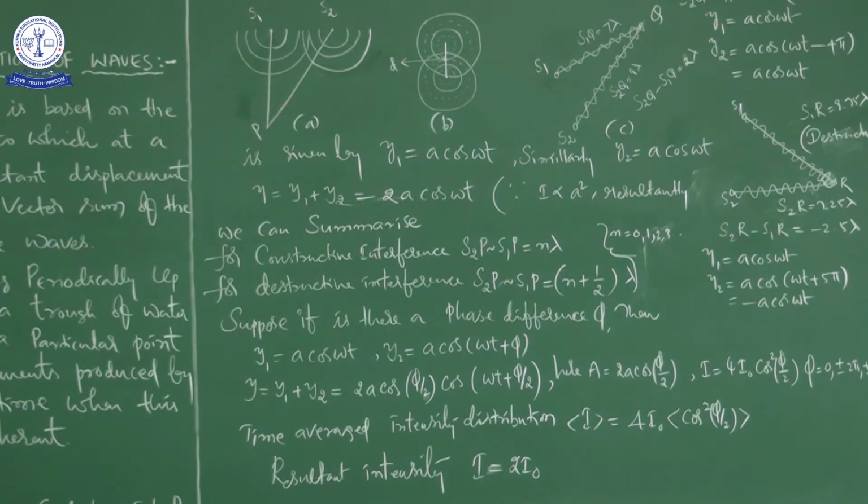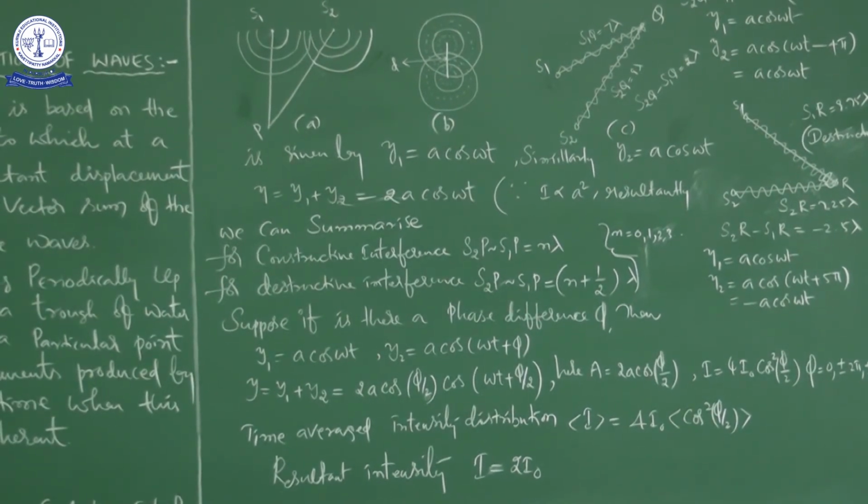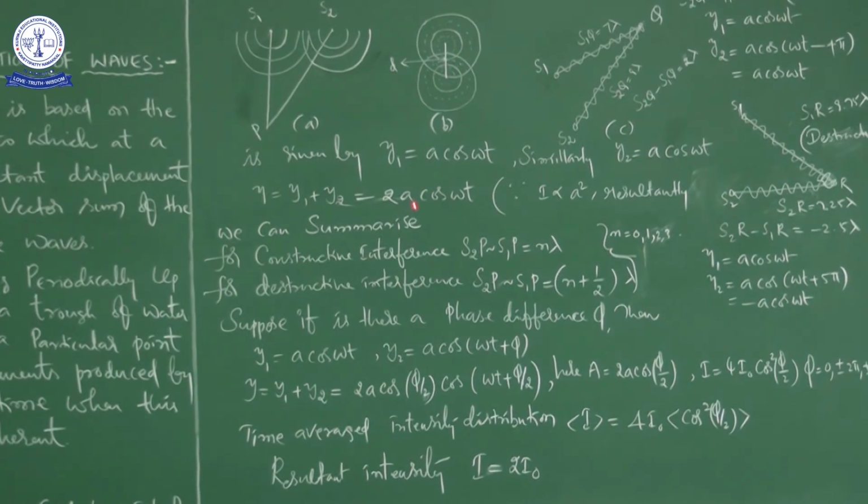Okay, right. Now we are going to write the displacement equation for one wave, that is y1 is equal to a cos omega t. Then we write the displacement produced by the other wave from source S2. It will be y2 is equal to a cos omega t. Now we can write the resultant displacement at P. That is y is equal to y1 plus y2, that is equal to 2a cos omega t. This is the resultant displacement of the two waves emanating from S1 and S2.